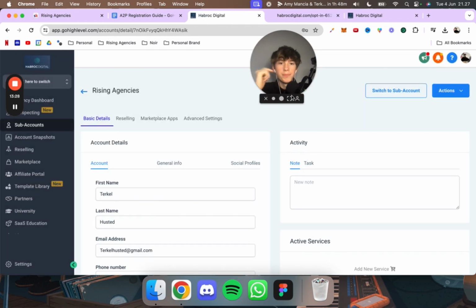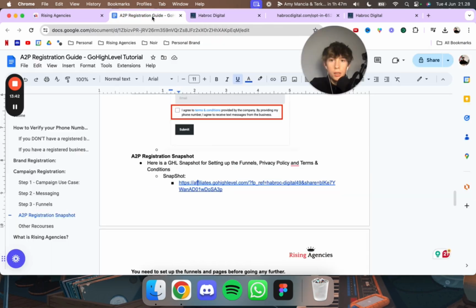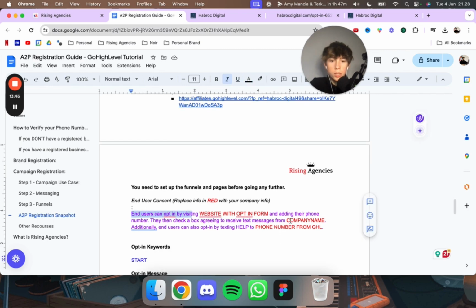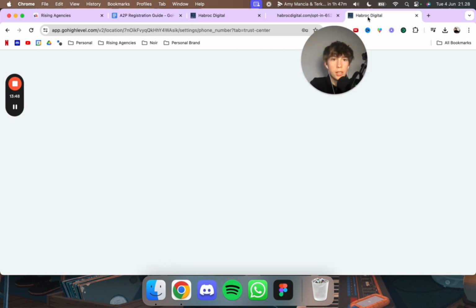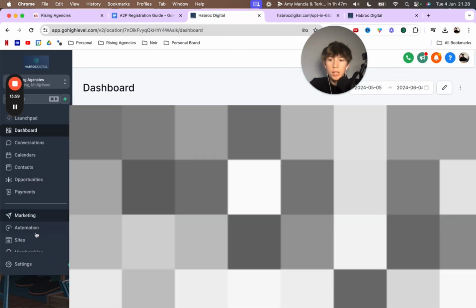click OK, and then you just click on switch to sub account, and then you should have it imported. And then let's see the next step. So now what we want to do is copy this, all of this, into this automation, okay? Users can opt in by visiting website opt-in form. Okay, so website opt-in form, we want to find that, and that's why we just integrated the snapshot.